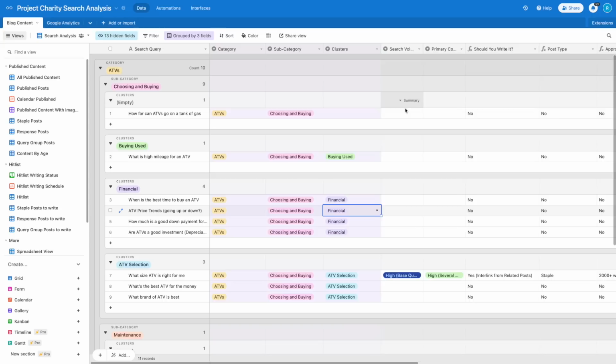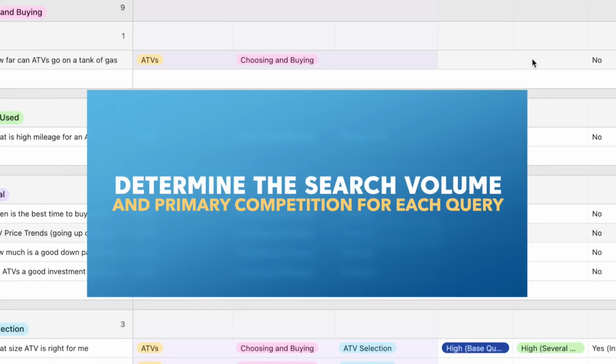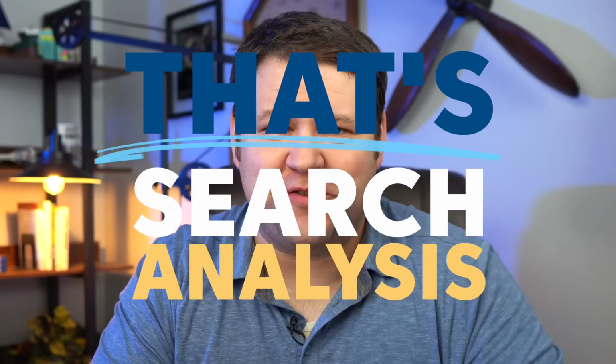So this is a good starting point. I will go through it and do the search volume and the primary competition portion for every single one of these, and probably spend just a few minutes on each one so that I have a pretty good idea of which clusters are the best ones to start with. And those are the articles we're going to write first. So in a nutshell, that's search analysis.